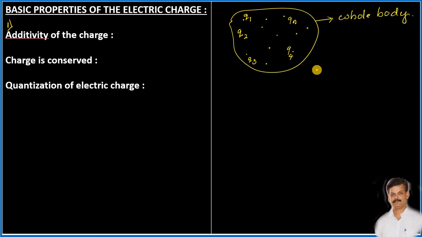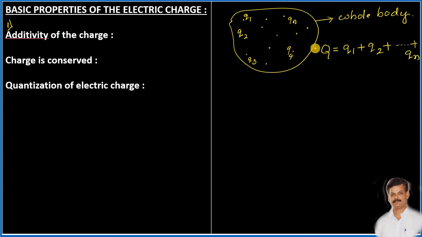Can we understand, or can we get the information about the total charge present on the whole body? Yes, it can be achieved. How to get that information? It is very simple. We just have to add the magnitude of all the charges which are present on the surface of that body or that object.